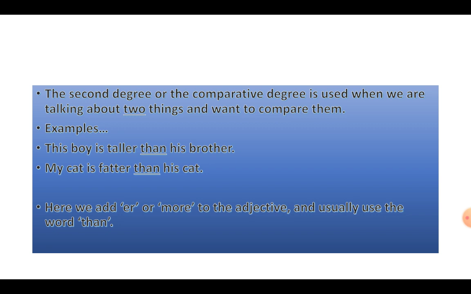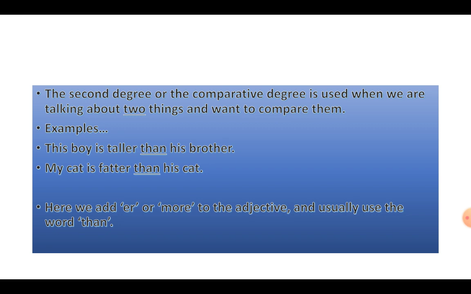Now here what have we done? We have added ER to the adjective. Tall has become taller, fat has become fatter. We have added ER to the adjective, and we have used then in the sentence to show that it is comparative degree, to show that we are comparing two things or two people.